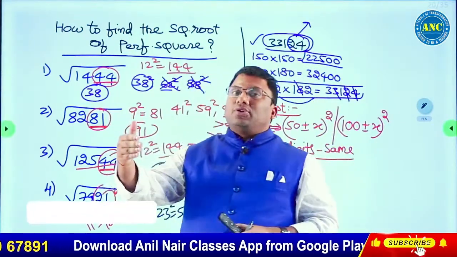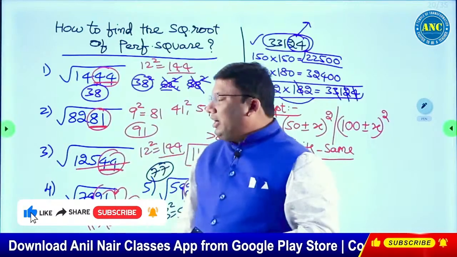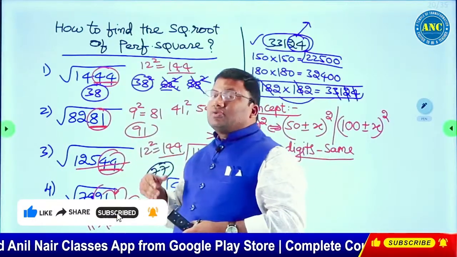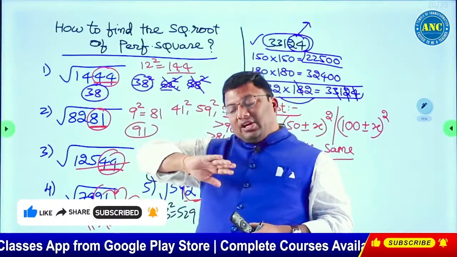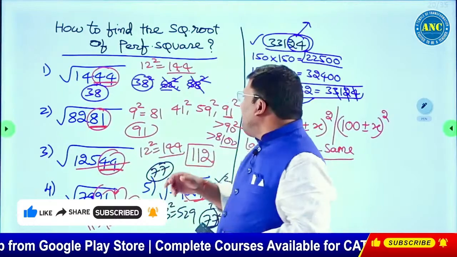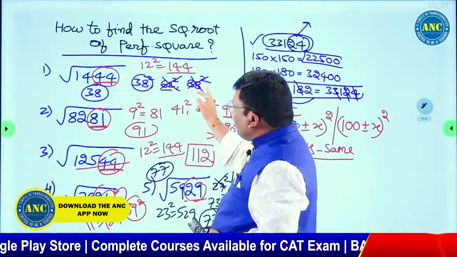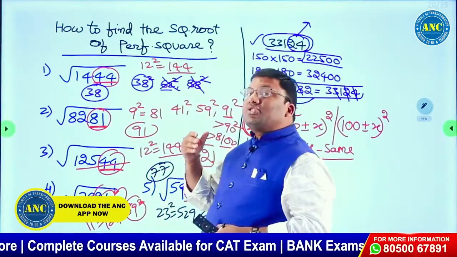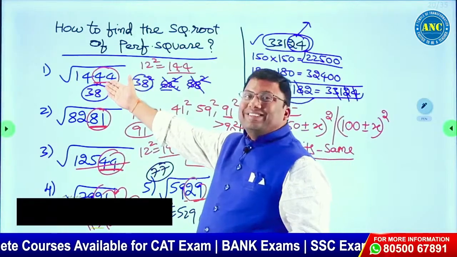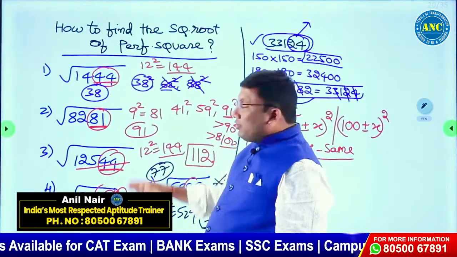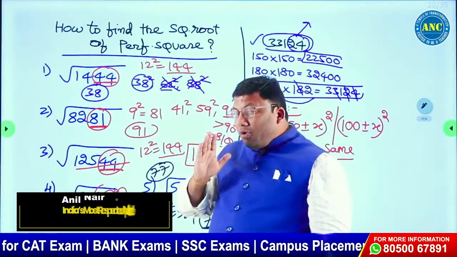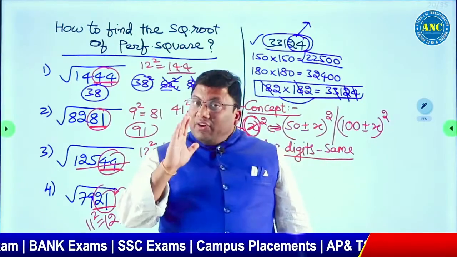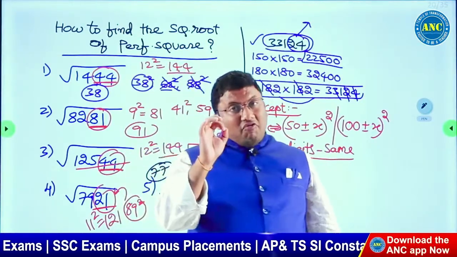That will help you give the answer quickly. 1444. 12 square is 144. 50 minus 12, 50 plus 12. How did I eliminate other options? 50 square is 2500. It is less than 2500. So 50 minus 12. I hope the idea is very clear to you.